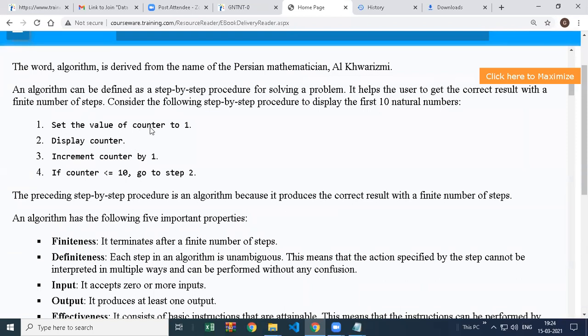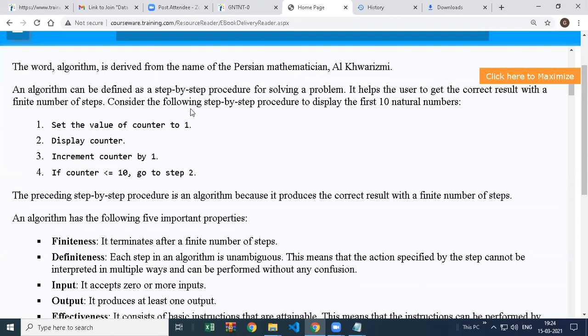They are saying create one variable count and its value is 1. Display the count. Then increment count by 1. So the count value was 1, it will become 2. And because 2 is less than n, again go to step number 2 and display count. So it will display 2, then become 3, and again go up, print 3, then 4, and this is how it's going to print 1 to 10, meaning the first 10 natural numbers.